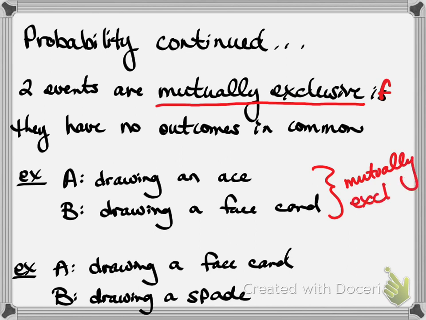My second example, event A is drawing a face card, and event B is drawing a spade. These do have outcomes in common. The king of spades, the queen of spades, and the jack of spades are all face cards that are spades, so they do have outcomes in common. They are not mutually exclusive.